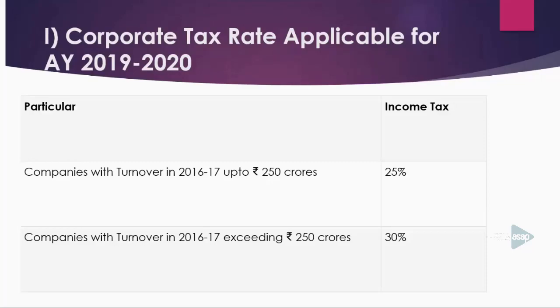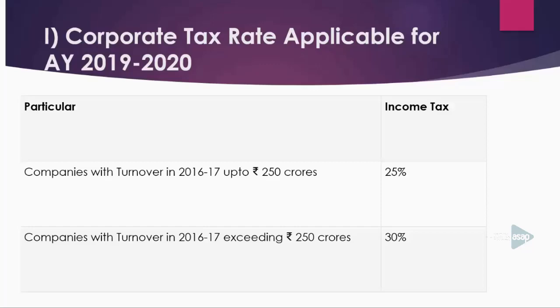For companies with turnover in 2016-17 up to rupees 250 crores, the income tax rate will be 25%. Please note it, the year is 2016-17. Likewise, for companies with turnover in 2016-17 exceeding rupees 250 crores, the income tax rate will be 30%.